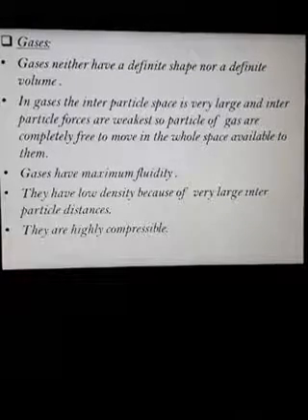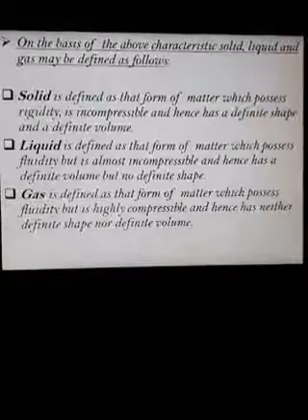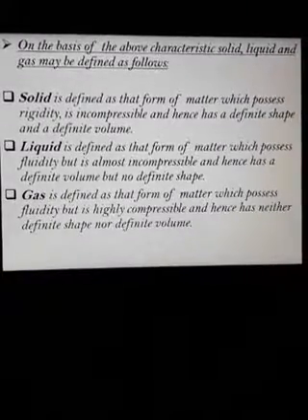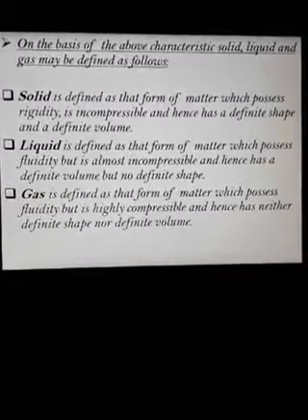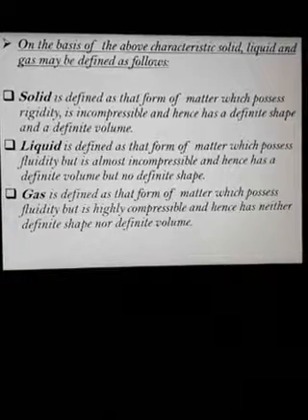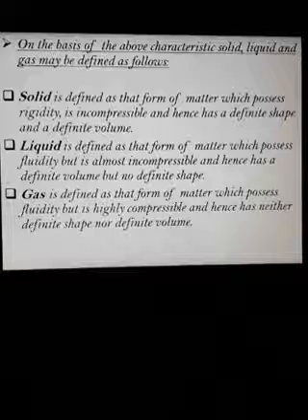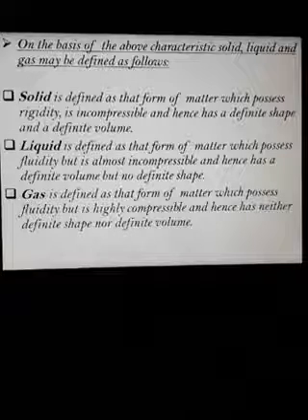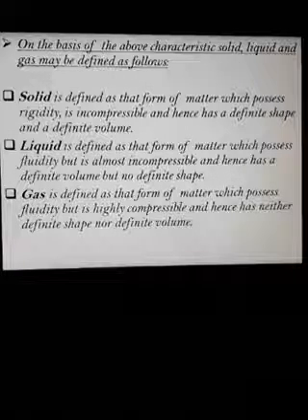On the basis of the above characteristics, solid, liquid and gas may be defined. Solid is defined as that form of matter which possesses rigidity, is incompressible and hence has a definite shape and definite volume.